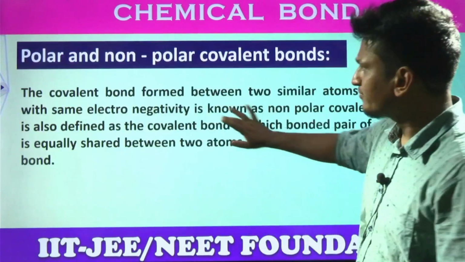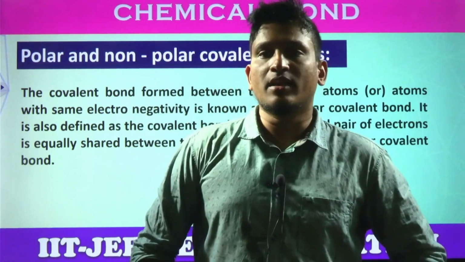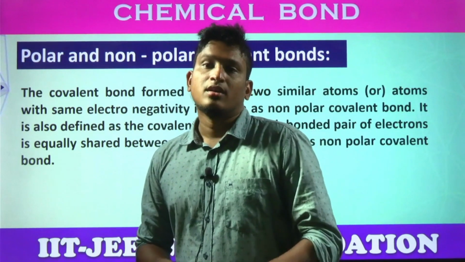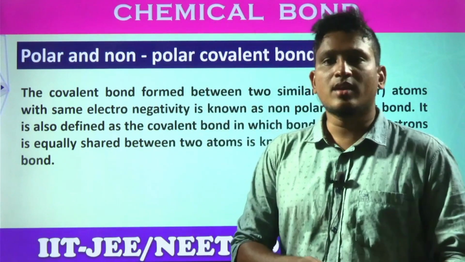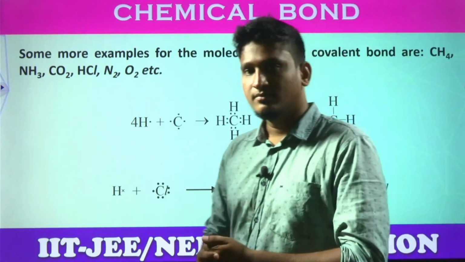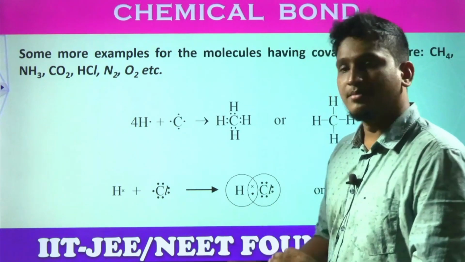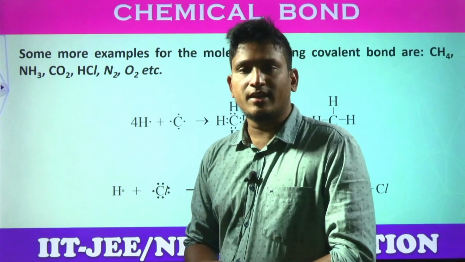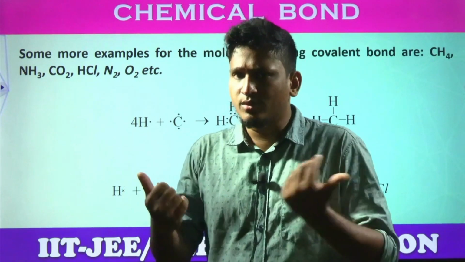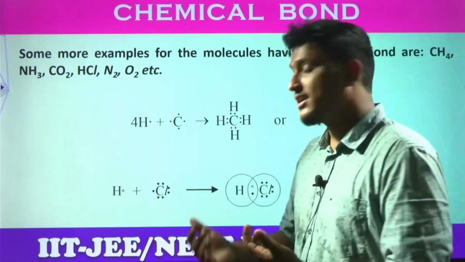Got the clarity? So, in covalent bonds, students, we have two types. One is called polar covalent bond, the other is called non-polar covalent bond. First of all, polar covalent bond. Polar covalent compound means, the same example, look at HCl. In these two elements, students, which element is highly electronegative? That means, which element has more capacity to gain an electron? First of all, do they have the same capacity? No, they are different elements. Definitely one has higher capacity. Which is that high capacity element?